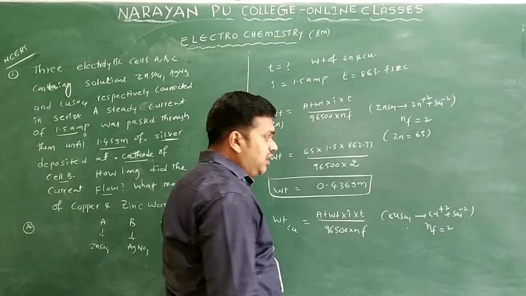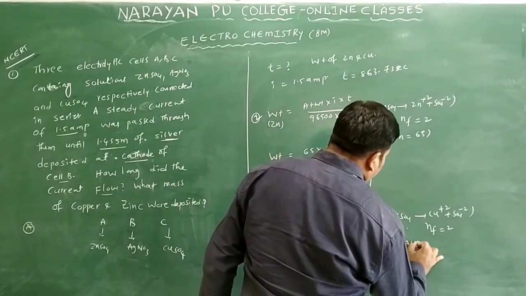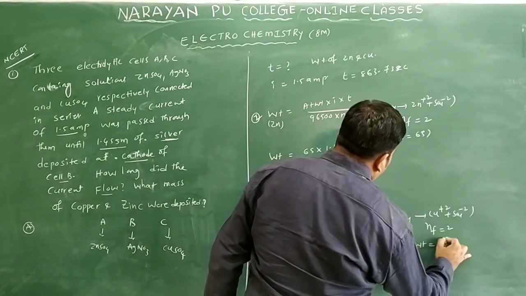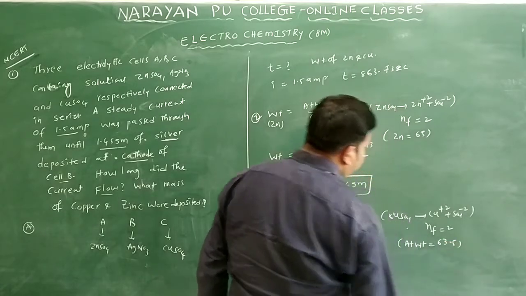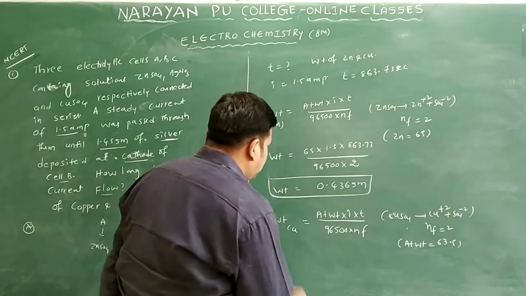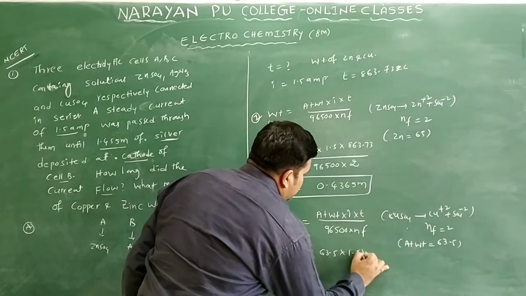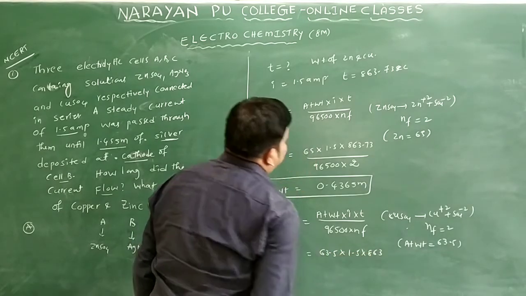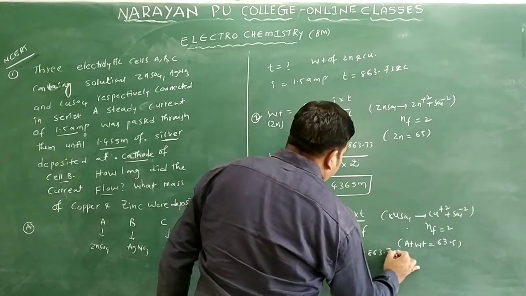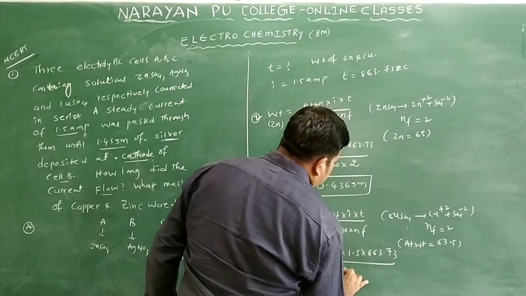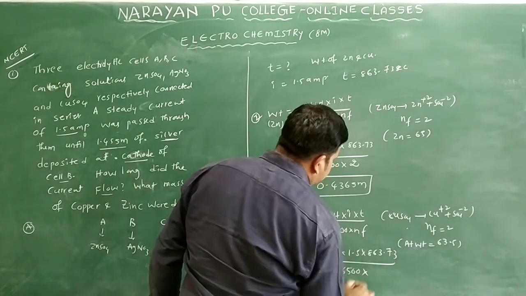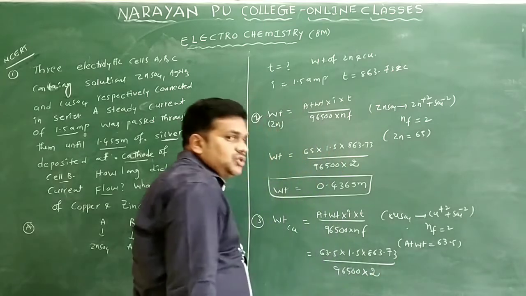What is the n factor we have? 2 only. Atomic weight of the copper, how much do we have? 63.5 only. Let us substitute the values we have. So that is equal to 63.5 into 1.5 into 863.73 by 96500 into n factor, which is 2.